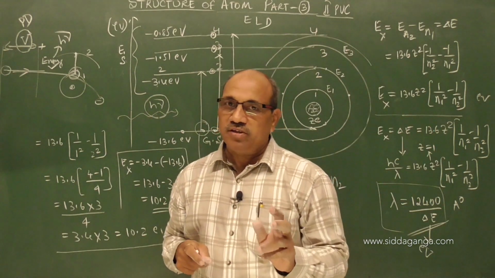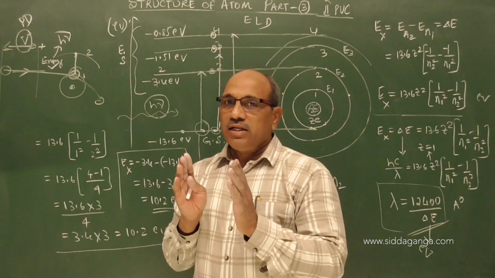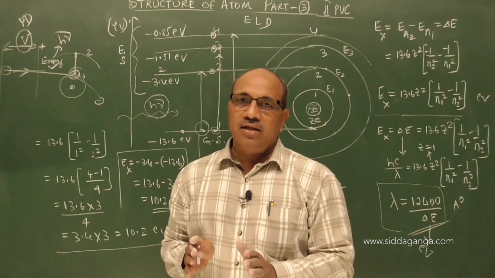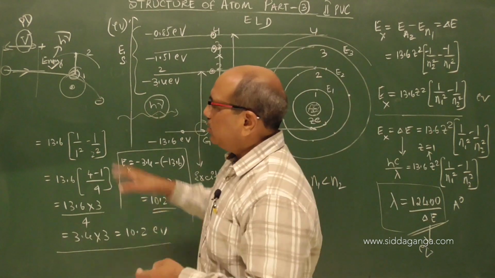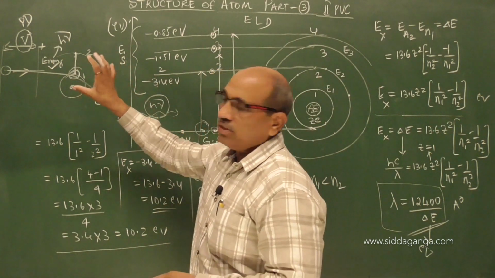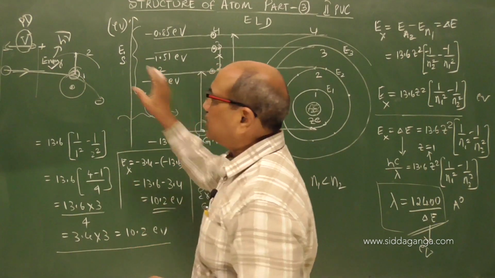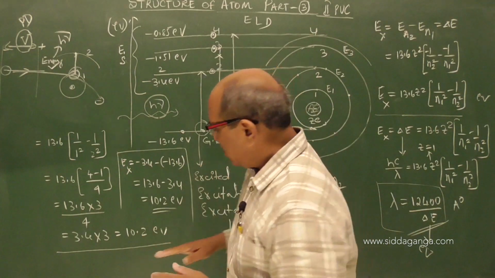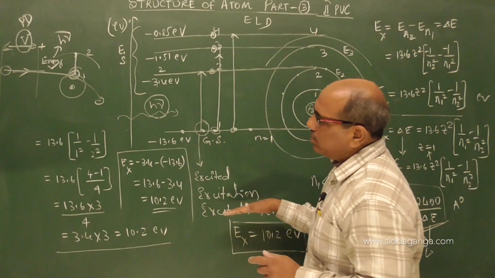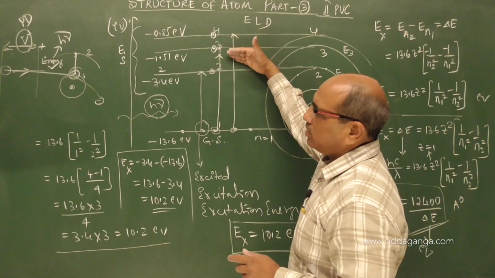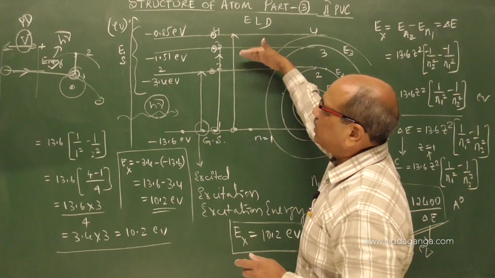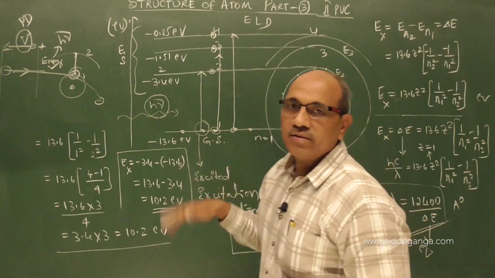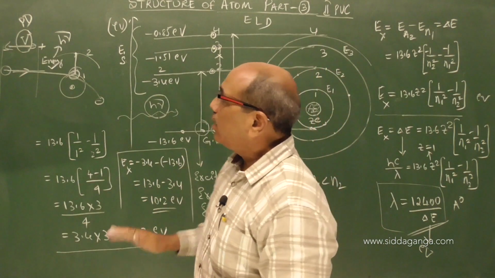Excellency is most important. You have to excel and learn the concept clearly, rather than by hearting. See here, I am telling you clearly the concept of excitation energy and excitation potential. Excitation energy is the minimum energy necessary to excite an atom, so that the electron can go to any excited orbit from the ground orbit, or from the lower orbit otherwise.